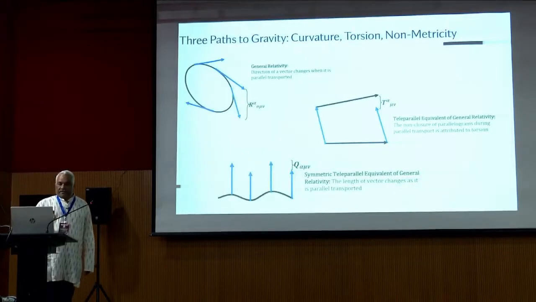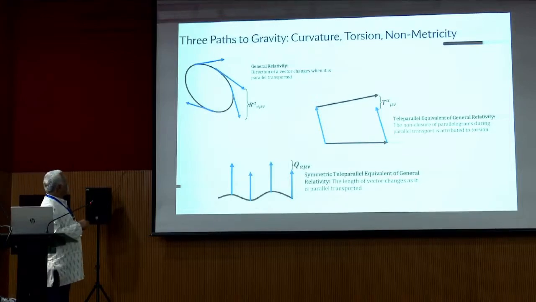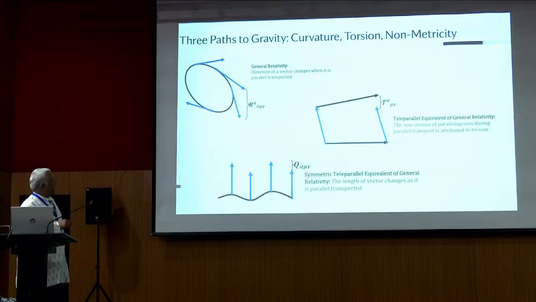Now coming to curvature, torsion, and non-metricity. When you go for the curvature, which is used in general theory of relativity, particularly the Riemannian curvature tensor, the direction of the vector changes when it is parallel transported. But coming to the teleparallel equivalent, the torsion-based one, the non-closure of the parallelogram during the parallel transport is attributed to the torsion.